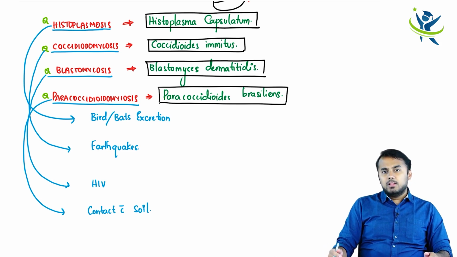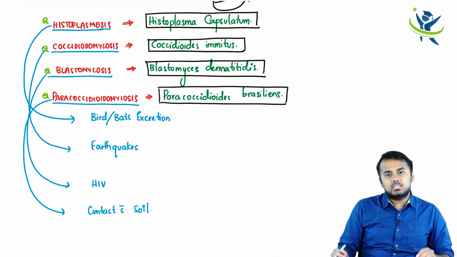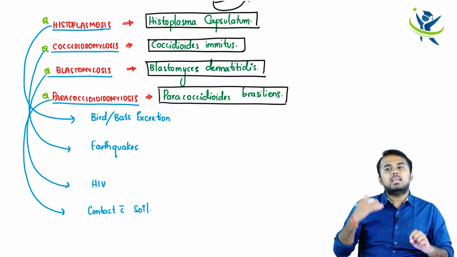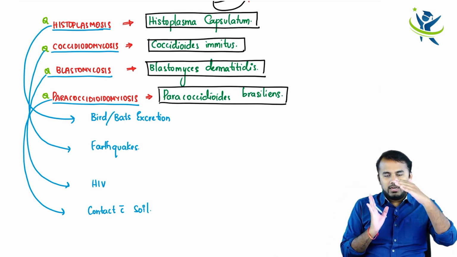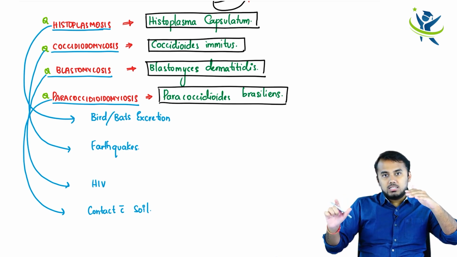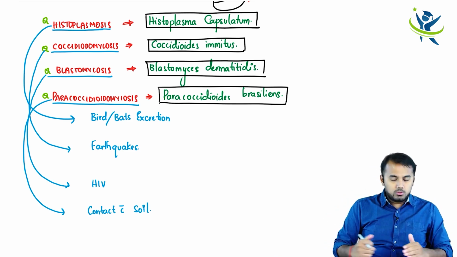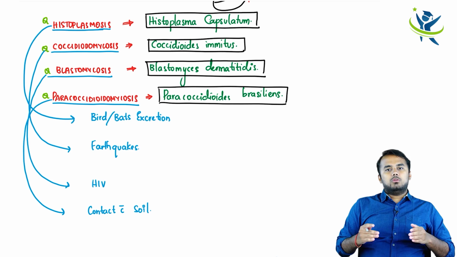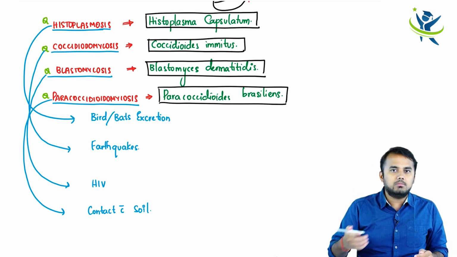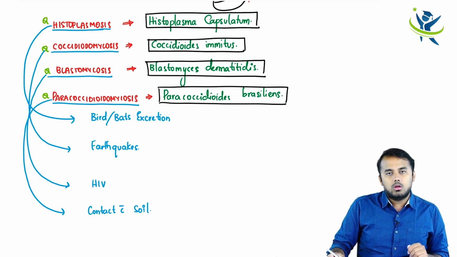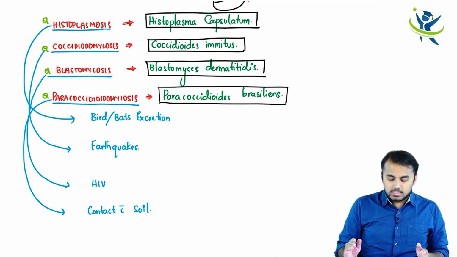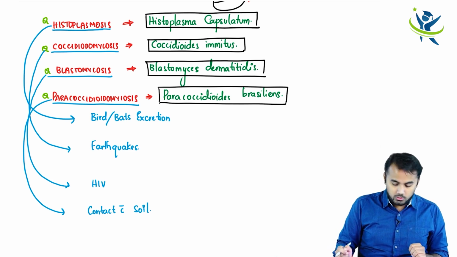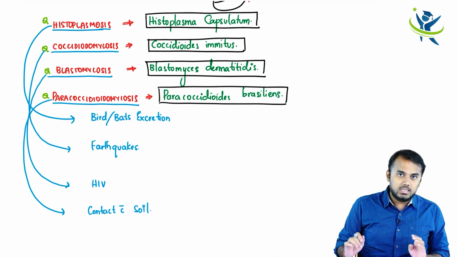I mean, these things like birds, bats, excretion, earthquakes, they'll be giving in a history. When you look at the question, in the patient's past history, they'll be giving you these things. So they are not giving you as an MCQ, instead they'll be putting them in the form of a history. So you have to know all of that. Right. So let us start regarding the pathogenesis now. We shall be discussing the pathogenesis and each and everything.